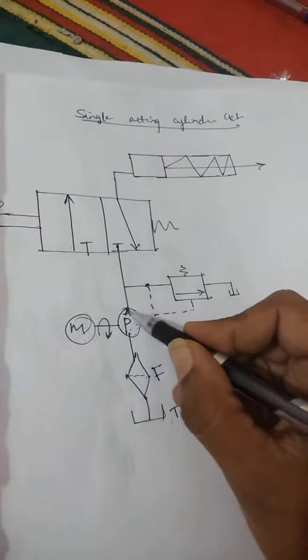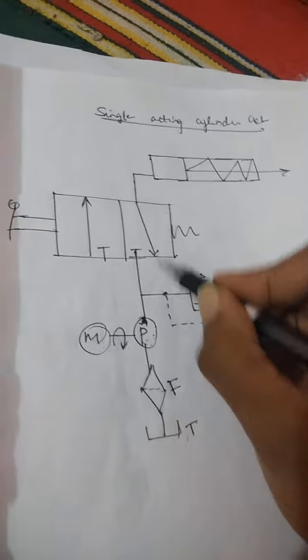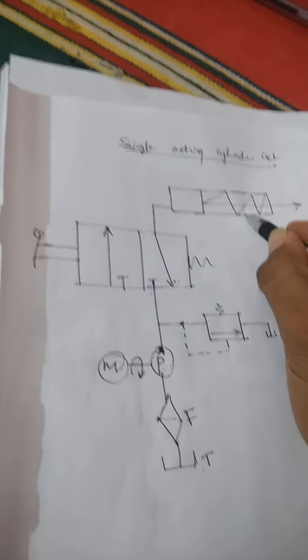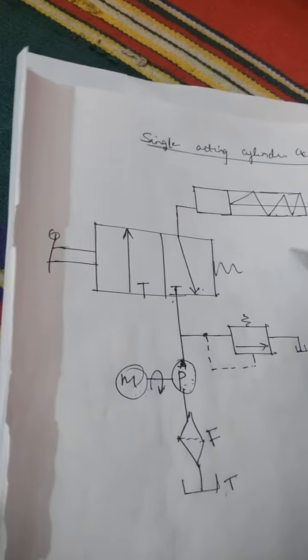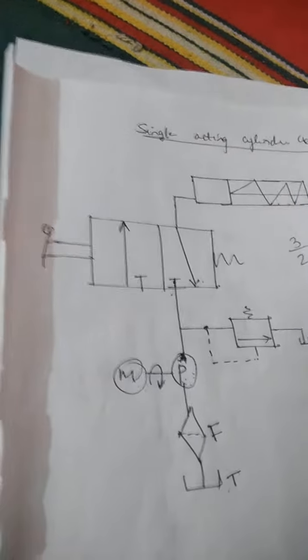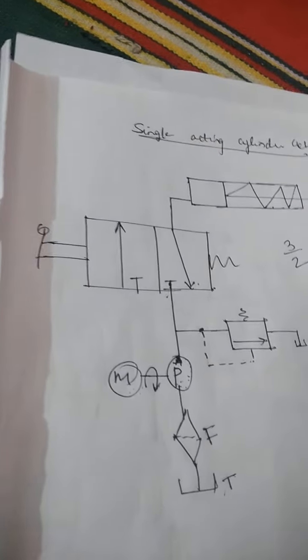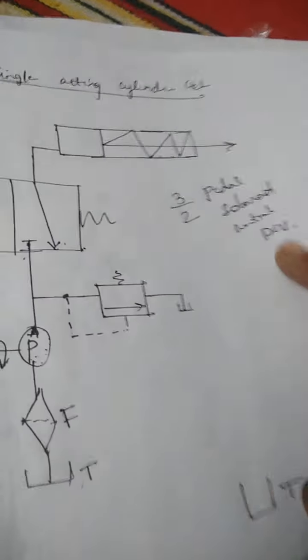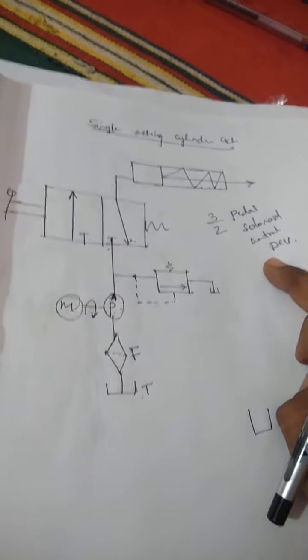The pump is again connected to the valve, which is the controlling element, and that valve is in turn connected to the cylinder. This valve we call a 3x2 pedal operated solenoid controlled direction control valve. A direction control valve is the valve that controls the direction of fluid flow.